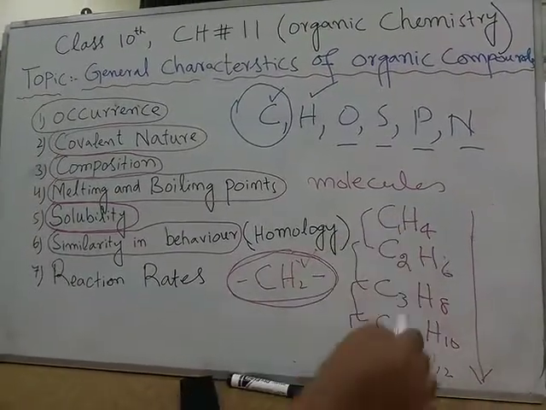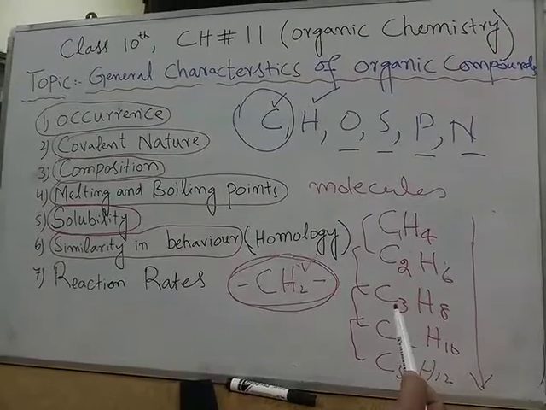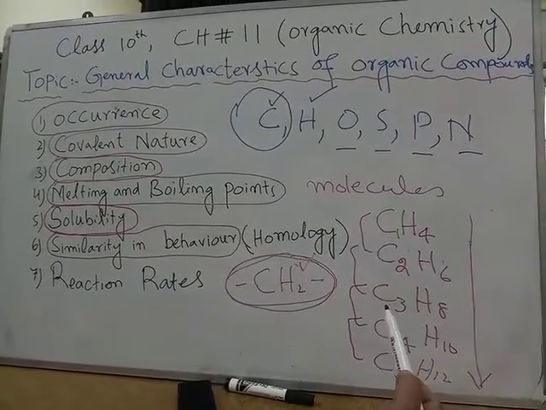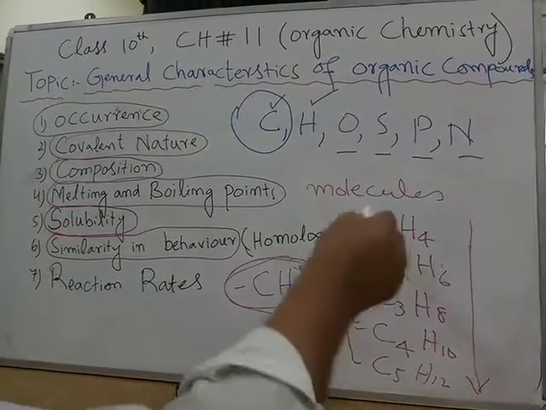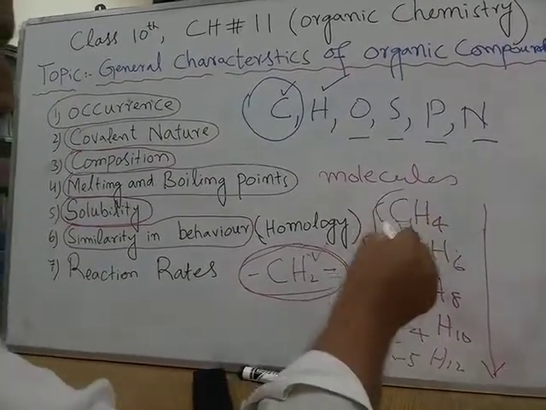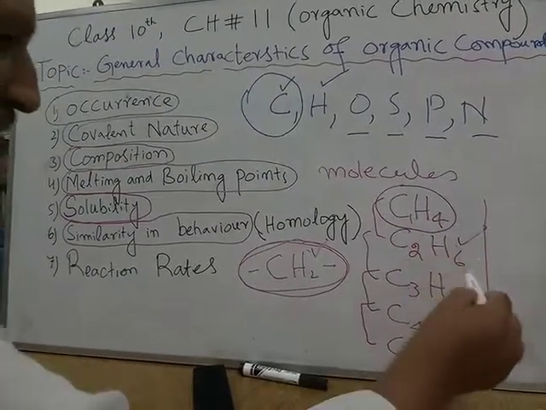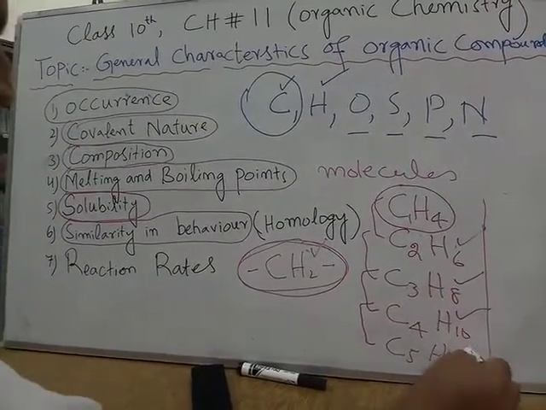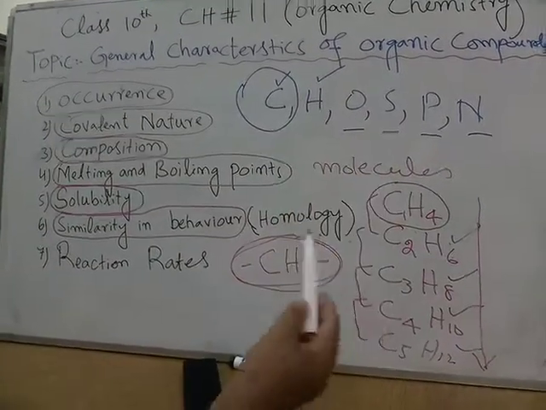called homologous series. And remember, what is the importance of the homologous series? It has made the study of organic compounds very easy. For example, this is the family of alkanes. If you study methane, this means you have studied all the other alkanes because they have properties similar to methane.